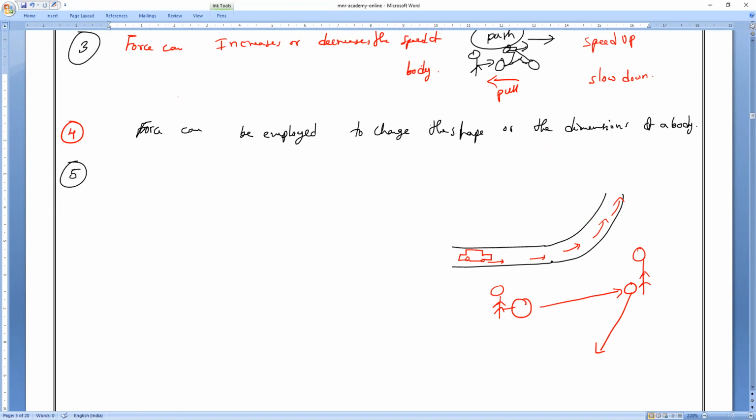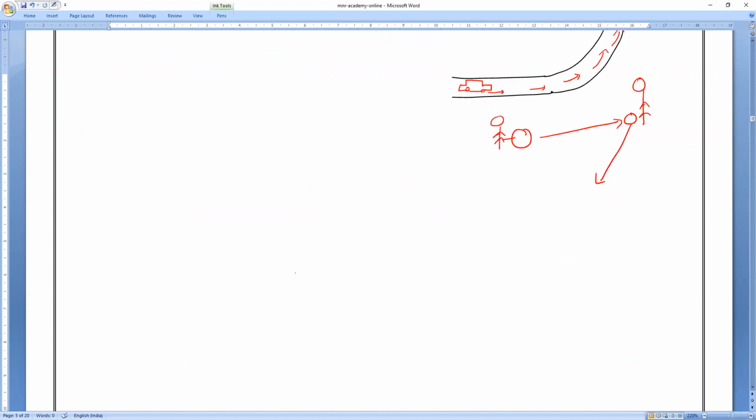Force is used to change the direction of motion. So these are the 5 effects of force. I hope you all understand. These are what we used to call the 5 effects of forces.